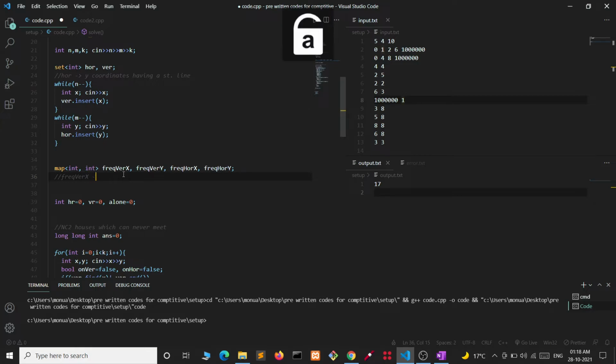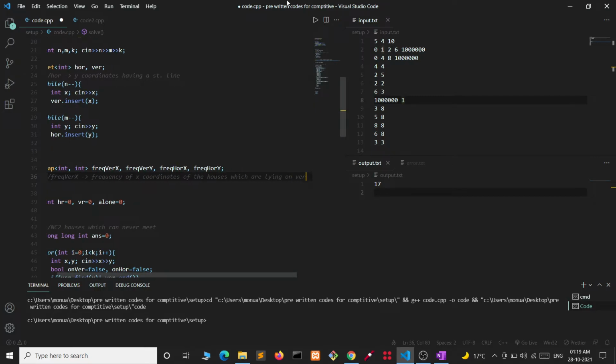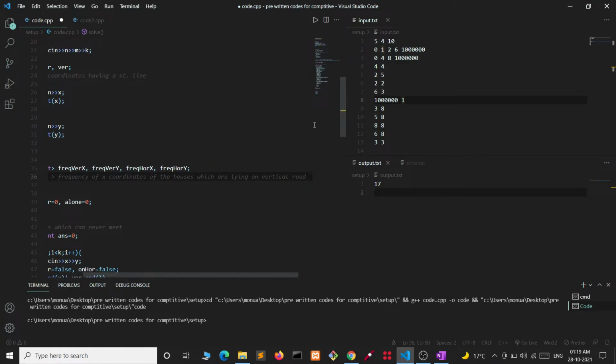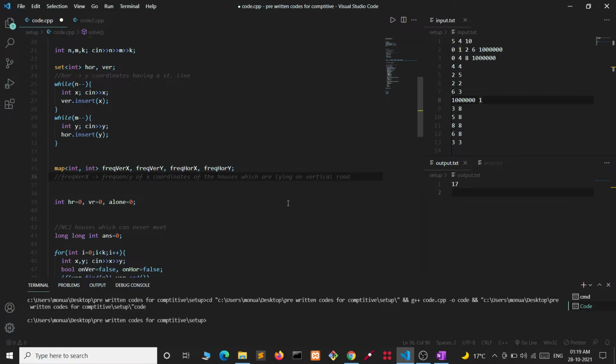Frequency vertical x is the frequency of x coordinates of the houses which are lying on vertical road.